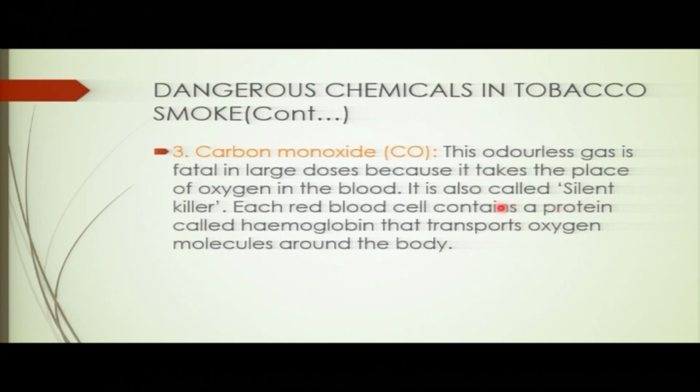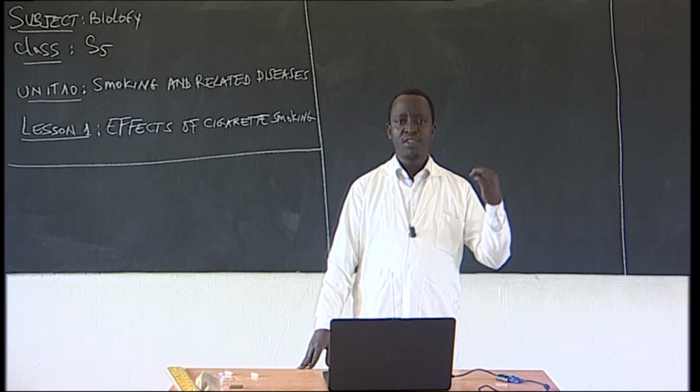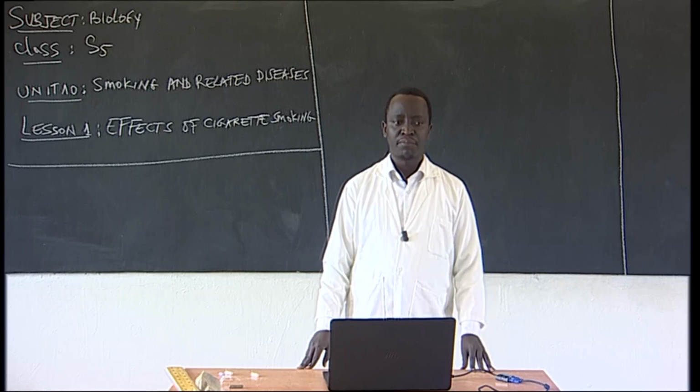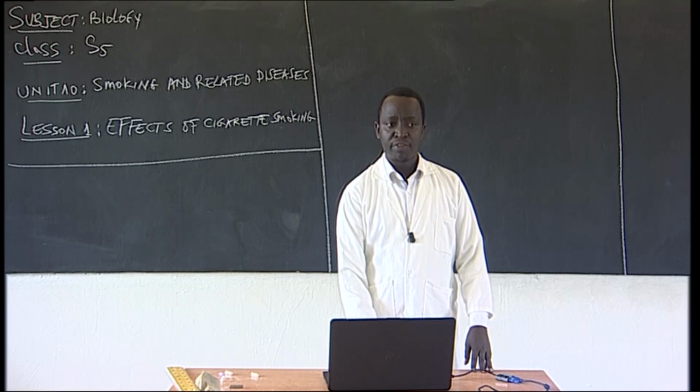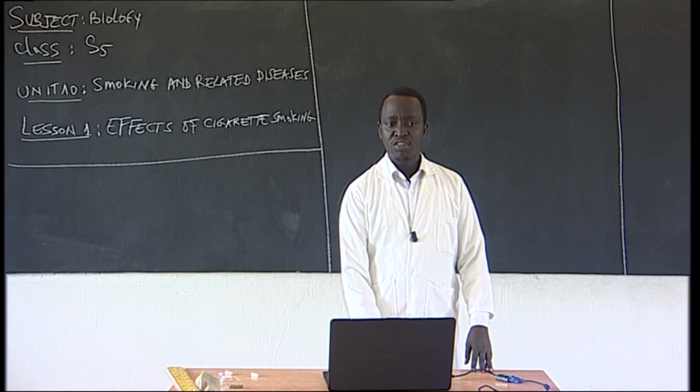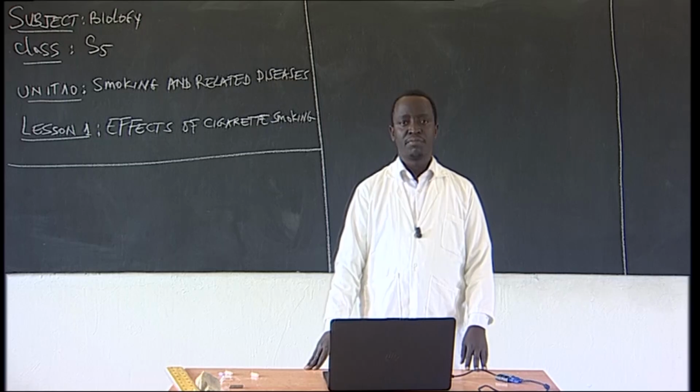So it is also called the silent killer. You see? Carbon monoxide is a silent killer. This is a very dangerous gas we have. If it gets into the lungs, it is a problem. You see? Each red blood cell contains a protein called hemoglobin that transports oxygen molecules around the body.